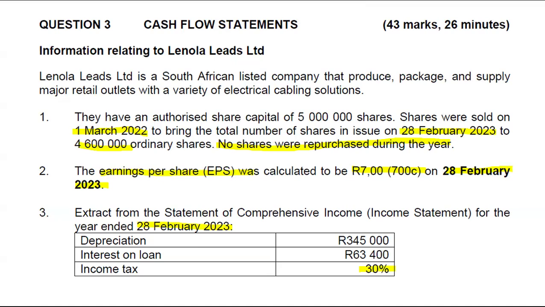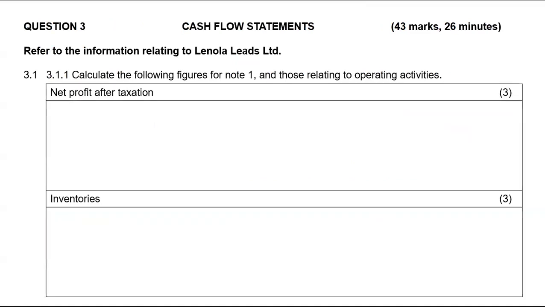I also needed you to know that this earnings per share was at the end of the year, not at the beginning of the year. So you needed net profit after tax at the end of the current year divided by the number of shares issued at the end of the current year, multiplied by 100. Whatever answer you get will be in cents. We were given earnings per share, which was 700 cents.